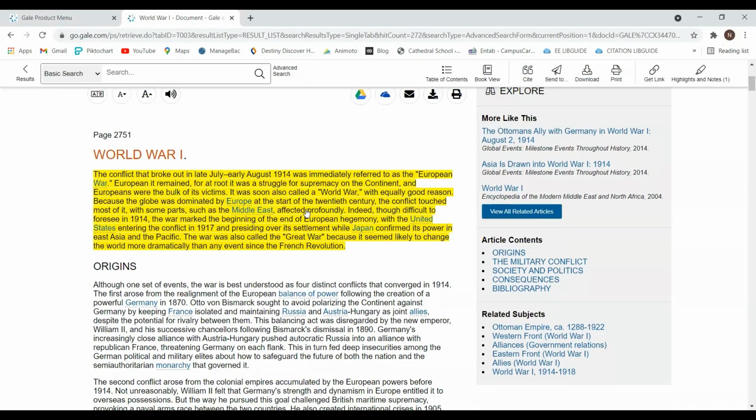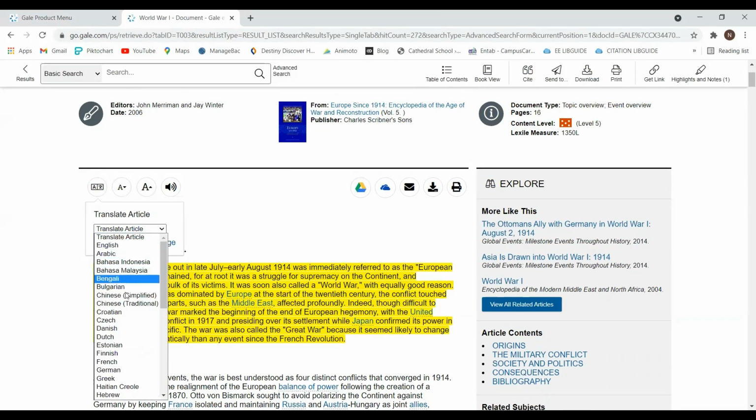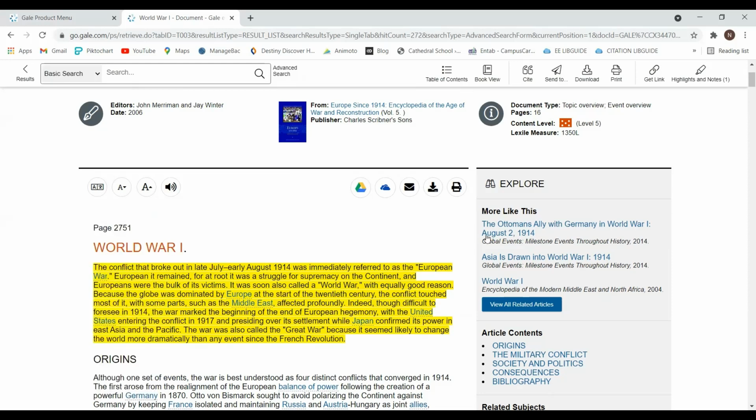I go through the whole thing and I can even translate over here. So there is the option of translation as well. There are quite a few languages over here. So I can even translate it in French or in Hindi or in Spanish. If I am not interested in reading the whole thing, I can even listen to it. I can increase or decrease the font size as well.